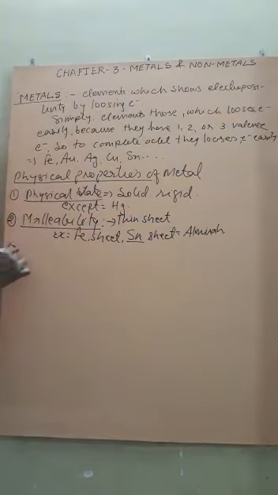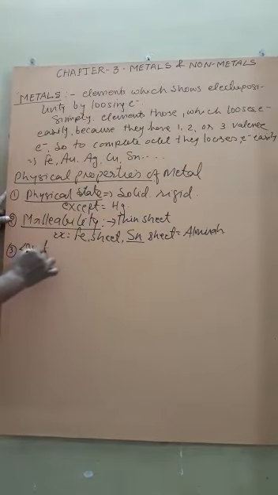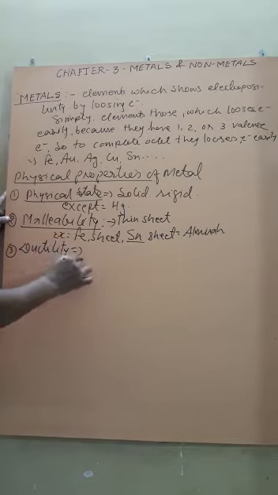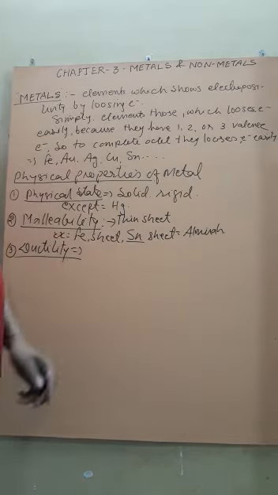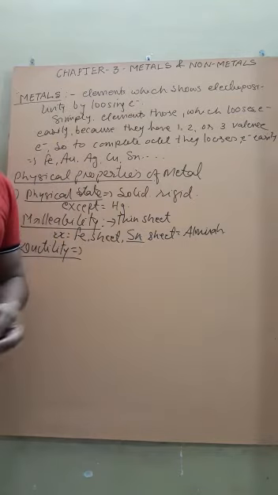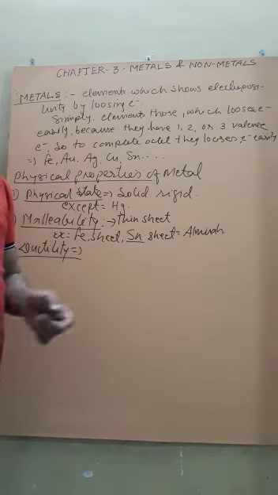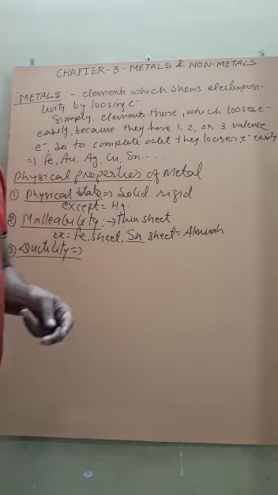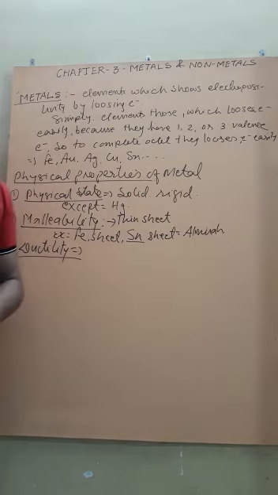Third one is ductility. Now, what is ductility? You have seen the copper wire, gold wire, silver wire; we make ornaments from it, isn't it? And the copper wire and the aluminum wire are used for electrical transmission.